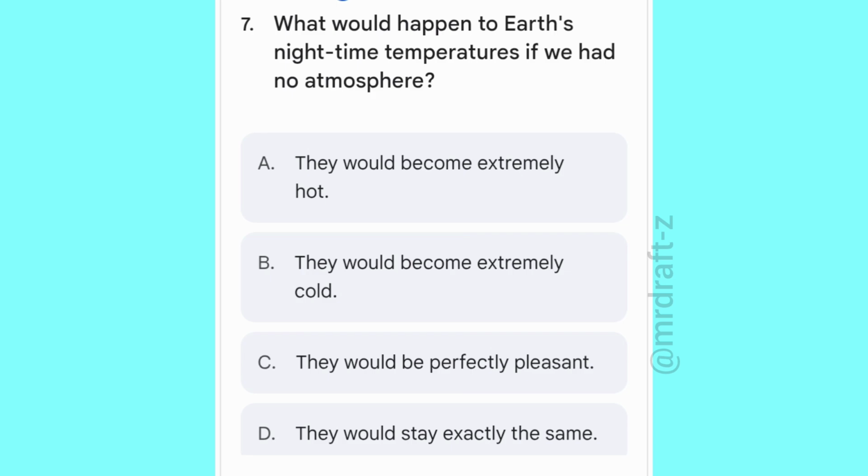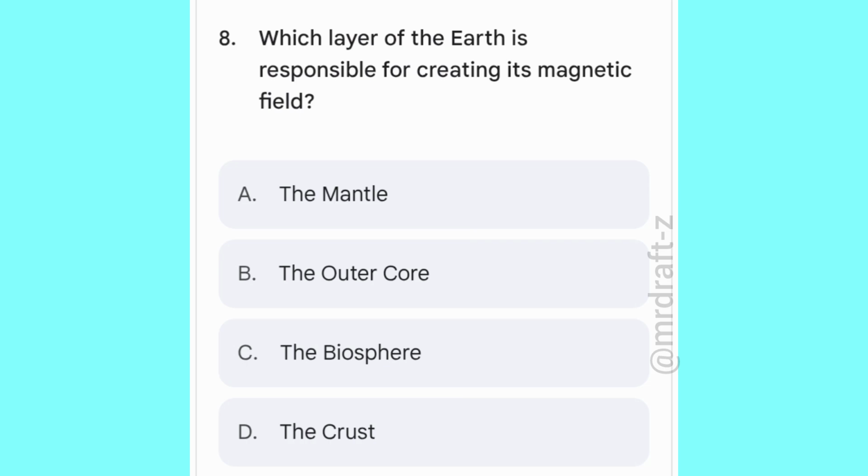Options are they would become extremely hot, they would become extremely cold, they would be perfectly pleasant, they would stay exactly the same. Correct option: B. They would become extremely cold. Which layer of Earth is responsible for creating its magnetic field? Options are the mantle, the outer core, the biosphere, the crust.